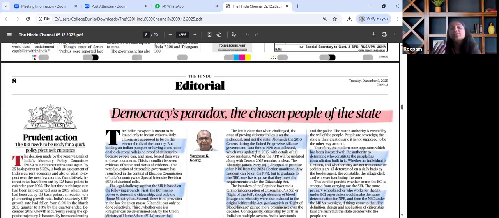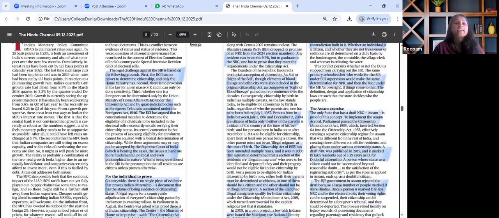For the mains perspective, the same article is to be seen through the lens of tensions between documentary evidence and citizenship rights, power and role of ECI versus the constitutional limits that it has, and the historical shift in India's citizenship philosophy. This could be used in mains, wherein citizenship as a political and philosophical identity can be underlined. So this is how this article is to be seen holistically, keeping in mind the multidimensional aspect and usage in our exam.